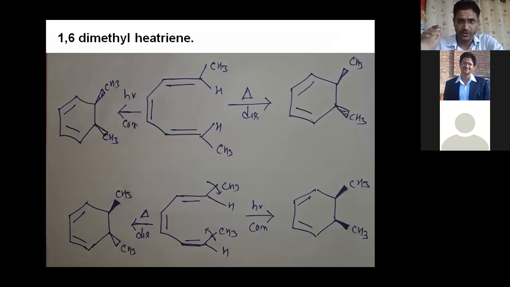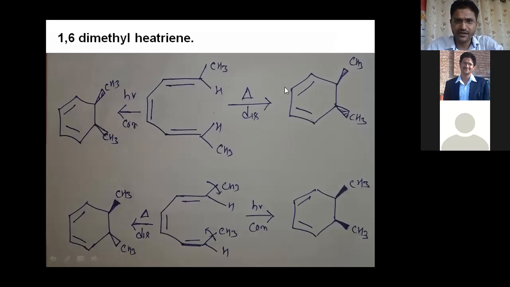I already told, right? So first you should be clear about how many molecular orbitals there are. Molecular orbitals are 6. So the third molecular orbital is the HOMO in the ground state, and that is mirror-plane symmetric. And mirror-plane symmetric means there is disrotatory motion, right? There is disrotation. Now you can see, if thermal condition and there is disrotation, then